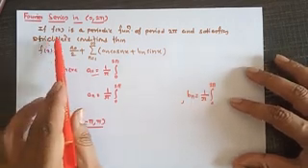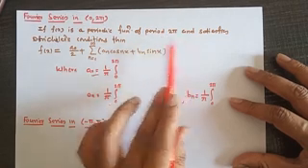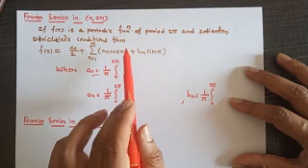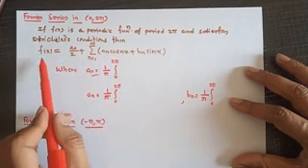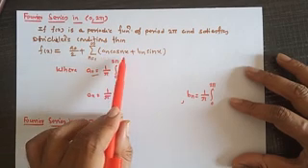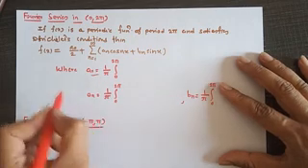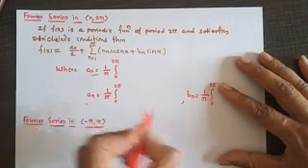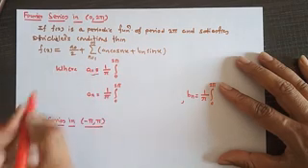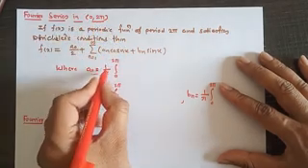If f of x is a periodic function of period 2 pi and satisfies the Dirichlet conditions, then f of x equals a0 by 2 plus summation of an cos nx plus bn sin nx, where a0, an and bn are called the Fourier coefficients, and a0 equals 1 by pi, integral from 0 to 2 pi of